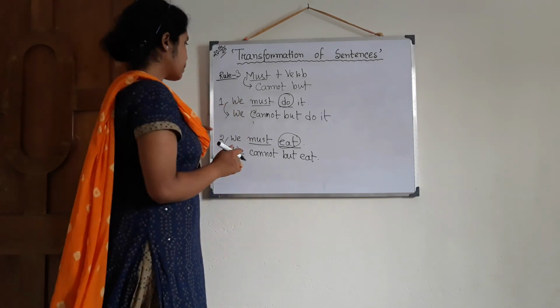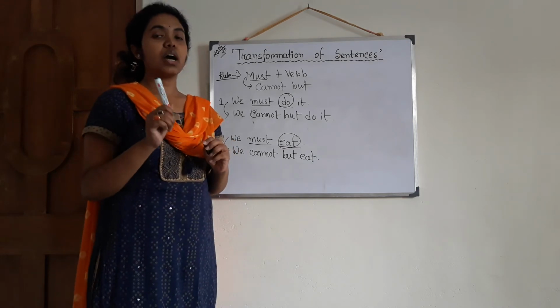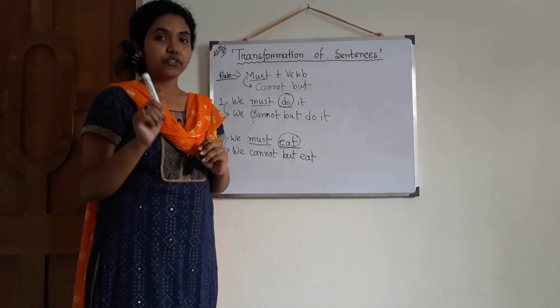Okay, then I am coming to rule number 4. I said that today we will do up to only rule number 4.